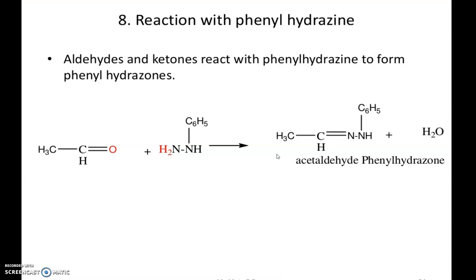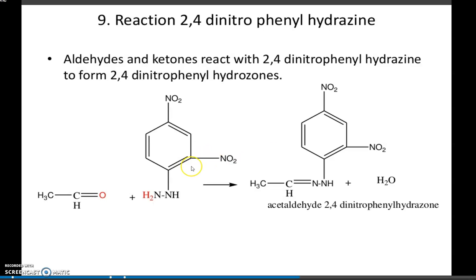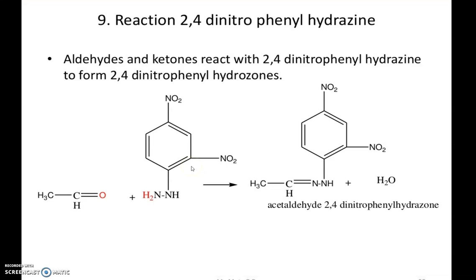In all these types of reactions, small molecules like water are eliminated. Then another hydrazine reaction is also given here. So the reaction depends on which type of reagents we are using, or which type of compound we are taking, what the reactants are. Based on that, we will get different types of products.